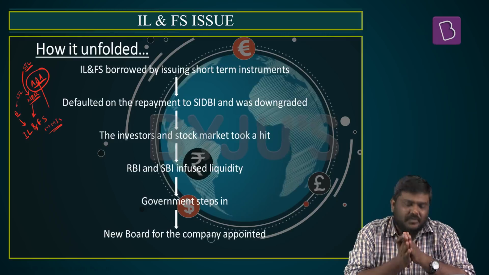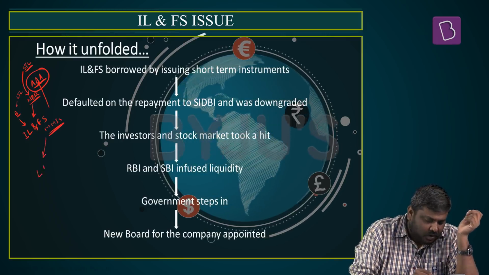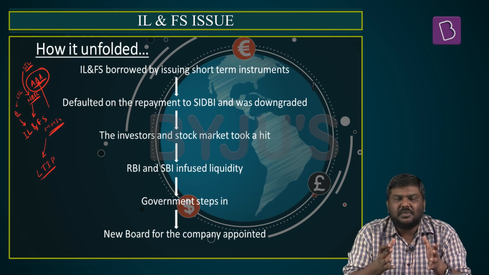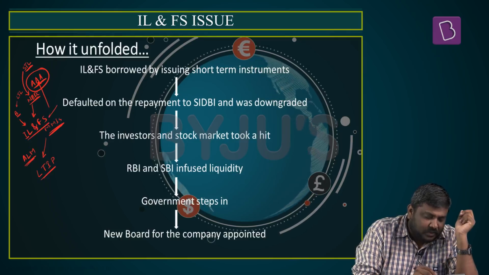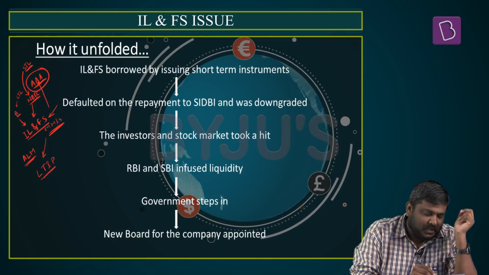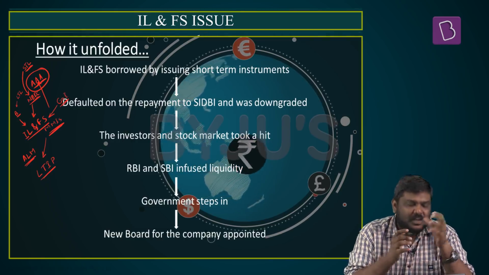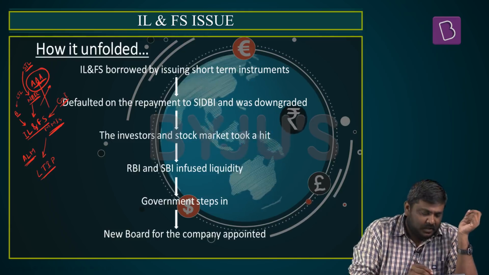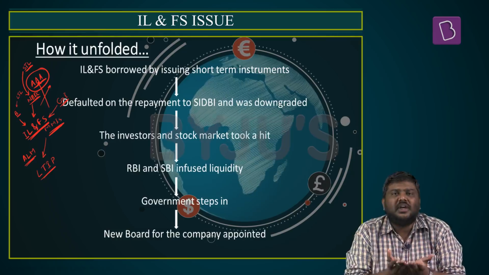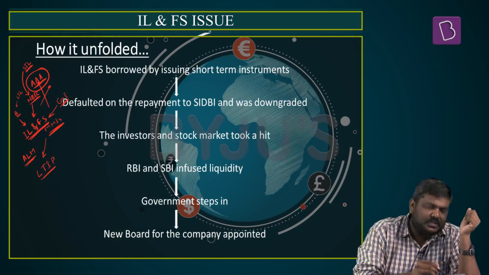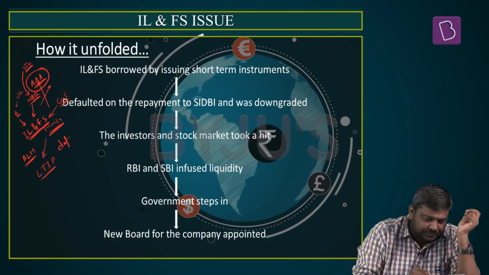This company, which has taken loans on a short term, has invested in long-term infrastructure projects. In simple terms, there is an asset liability mismatch. And this company is yet to receive a huge amount of money from the Government of India as well as various other sources. So on one side, money is expected by IL&FS, but right now they do not have money to give to the investors who have invested in the short-term instruments. This actually led to defaulting.